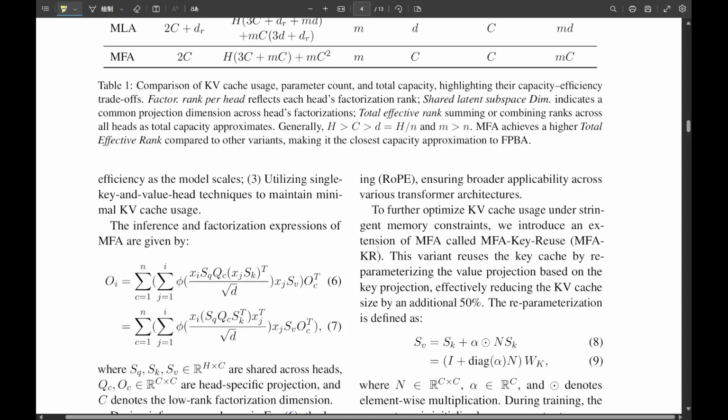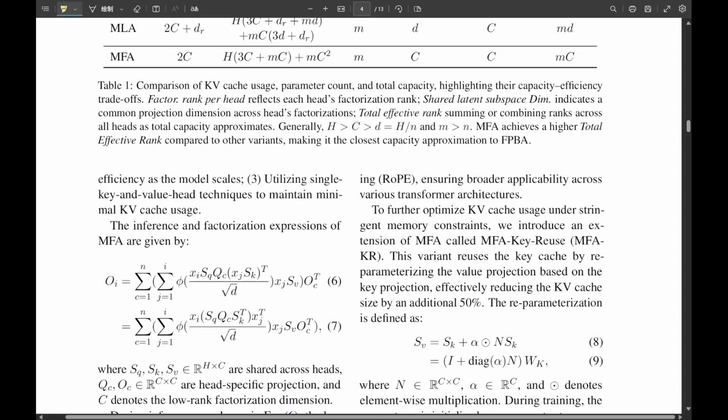To put it simply, a higher TER indicates a greater overall capacity for the attention model, more ability to learn and understand nuanced information. More capacity, higher TER. Makes sense. What about SLSD? SLSD, shared latent subspace dimension, is the dimension or size of the common workspace that all the attention heads share. Think of it as the shared memory pool.